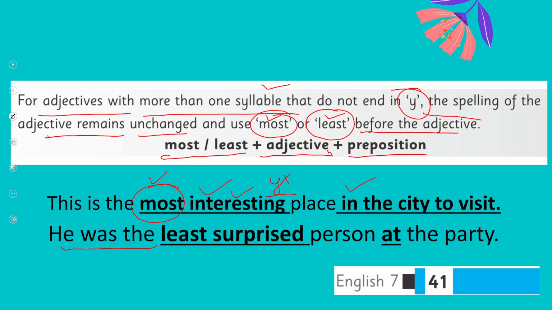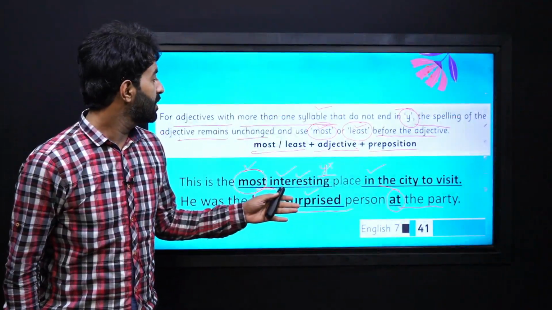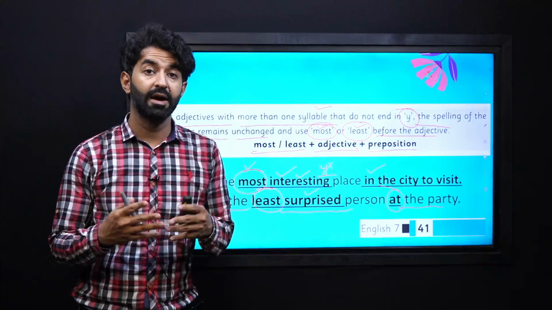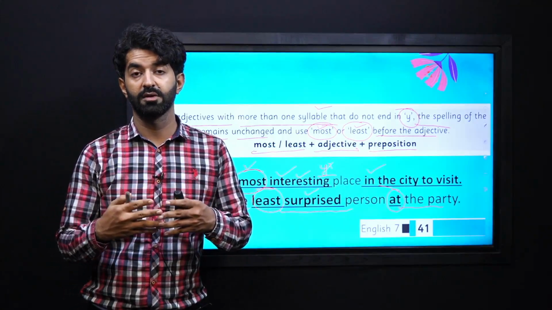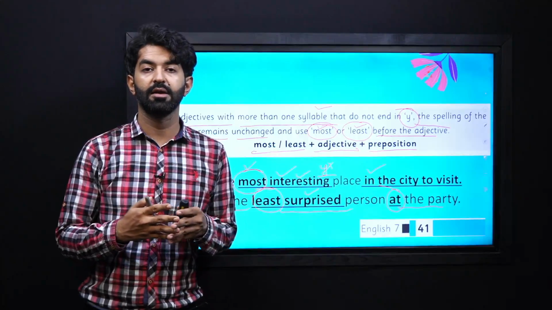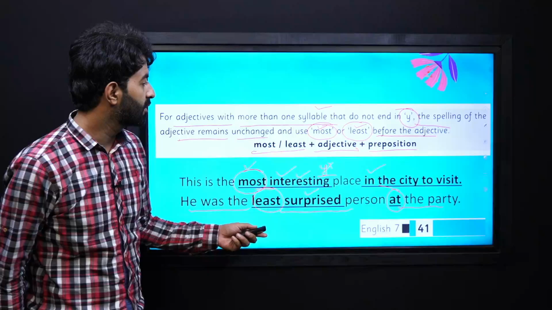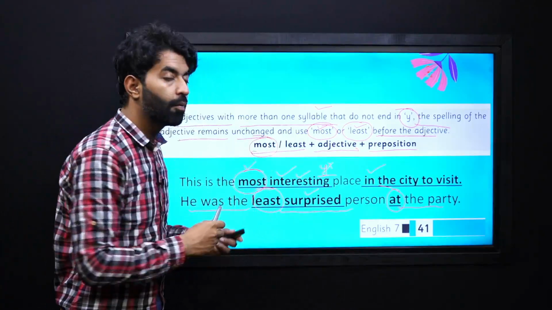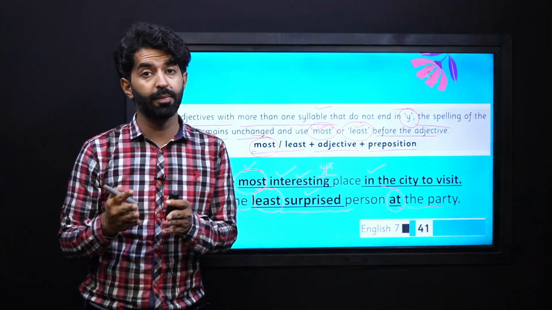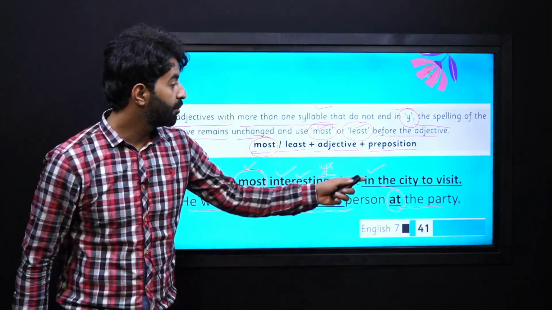He was the least surprised person at the party. Surprised cannot be converted into surpriser or surprisest, so we add the word least and then our preposition. So this is how you make the superlative with an adjective that has more than one syllable and does not end with y. If it ends with y, you remove the y and add iest at the end. Otherwise, you add your most or least first, followed by your adjective and then your preposition.